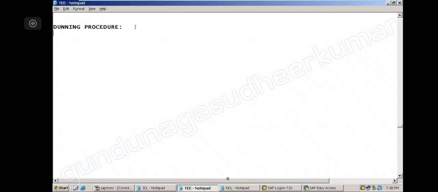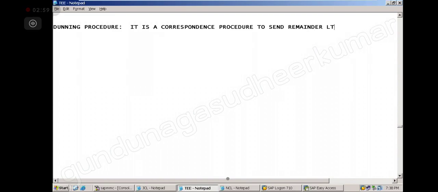So we are going to talk about the Dunning procedure. Note it down, everybody. It is a correspondence procedure to send reminder letters to the customer with regard to the overdue items from them.